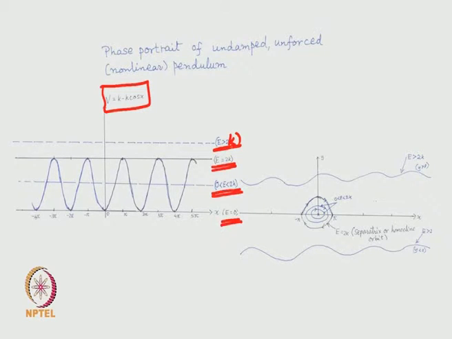Okay. This graph itself suggests that, and so let us take them one by one. So, just observe carefully. So, let us start with E equal to 0.